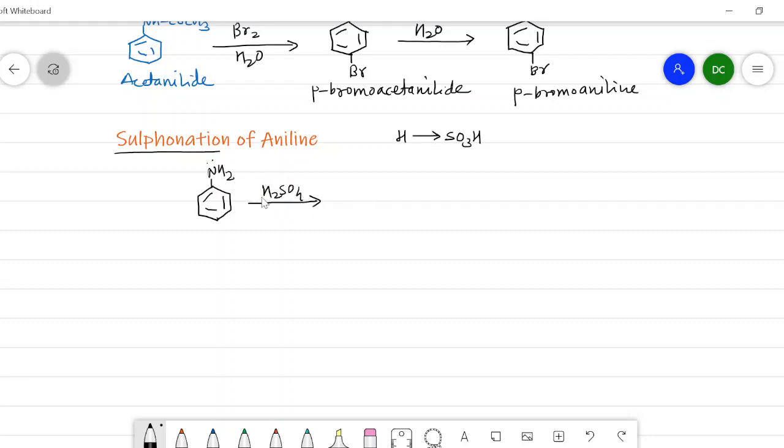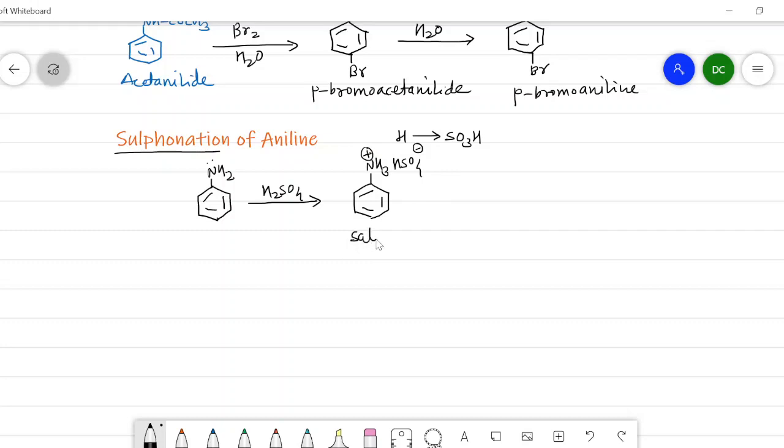Here the acid-base reaction occurs to form a salt. Why? Because sulfuric acid is an acid and aniline is a base, so that we get the corresponding salt by acid-base reaction, and here we are getting NH3+ HSO4-, here it is a positive charge.